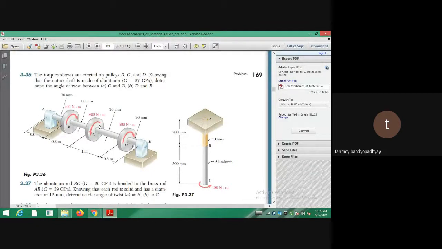So for a length BC, what is the twist at the point C? That is phi C minus phi B. Is that understood? Had B been fixed, what is the angle of twist